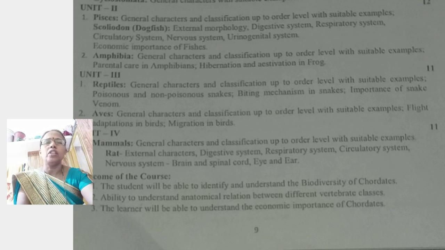For example, all of us, human beings, monkey, rat, rabbit, etc. In this we also studied the general characters and classification to order level with suitable examples. The detailed example is the rat: external morphology, digestive system, respiratory system, circulatory system, nervous system, brain, spinal cord, eye and ear. This is the fourth unit related to this second paper.